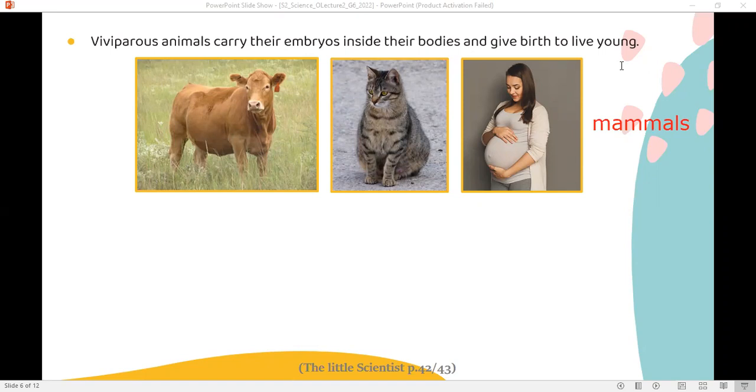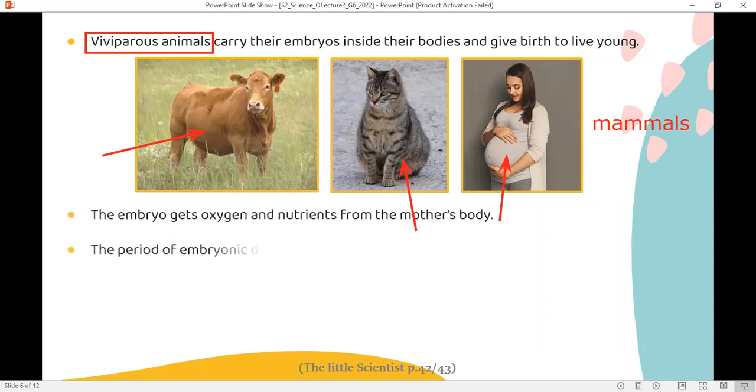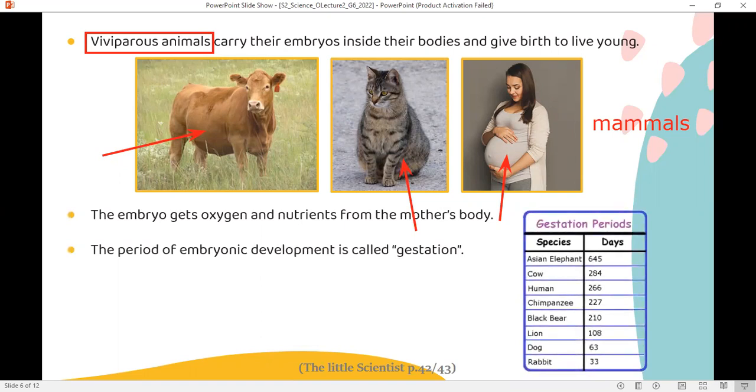The growth of the baby from a zygote to an embryo and then at the end to a baby happens inside the female's body. This is why we call them viviparous animals, since also at the end of the gestation period, the female will give birth to a living organism, to a baby.